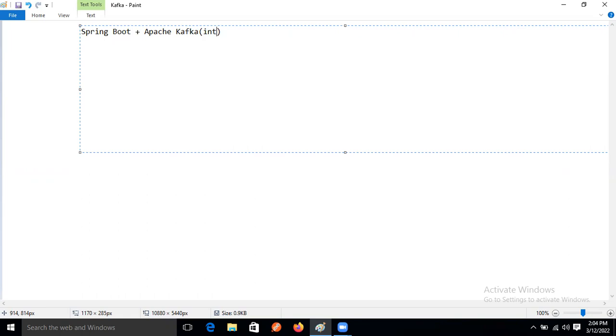Just one thing: we will learn Apache Kafka integration. Apache Kafka is a big tool. We can't learn the total Apache Kafka here, but how we can integrate Apache Kafka with our application, those things we will understand in this session, right?